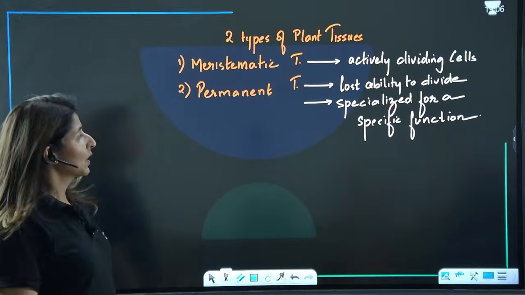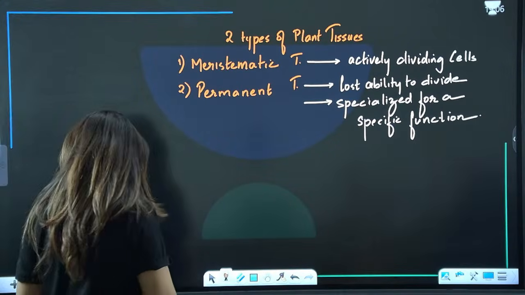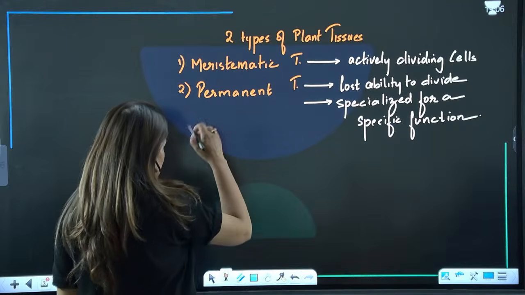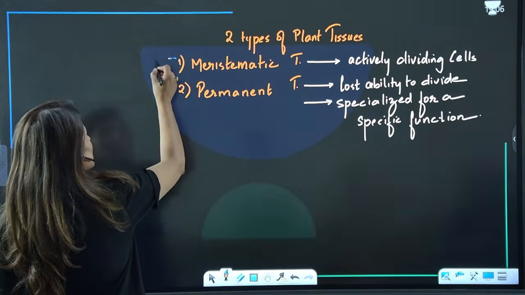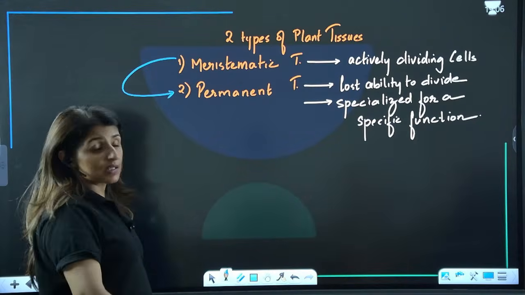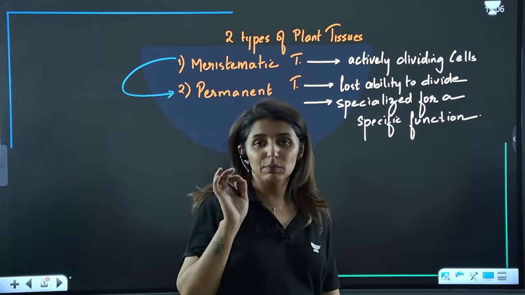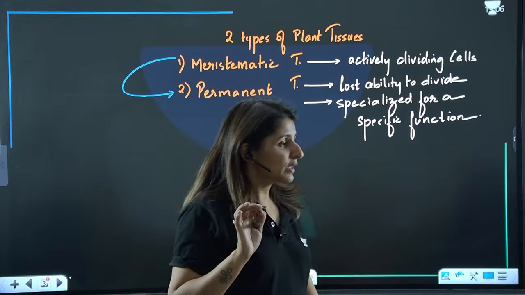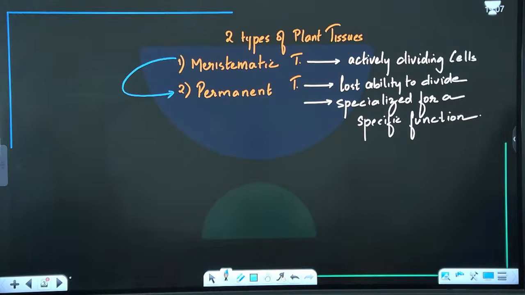So there are these 2 types of plant tissues. Now we must know that both these tissues are interconvertible. Actually, it is the meristematic tissue which gets converted into permanent tissue, and we've already discussed that. I have discussed this aspect in plant growth and hormones. This process is known as differentiation.